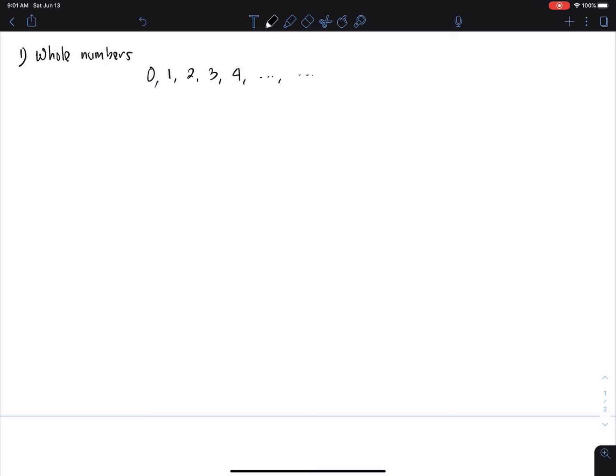So it's the numbers without any fraction. So numbers like 1/2 or 3.75 or 2.87, all of these are not considered as whole numbers.